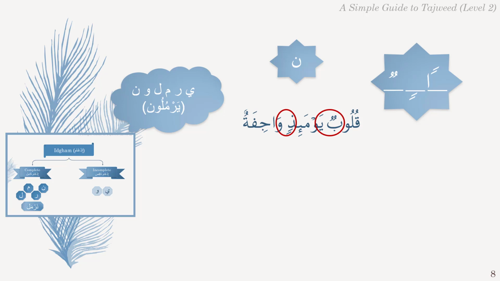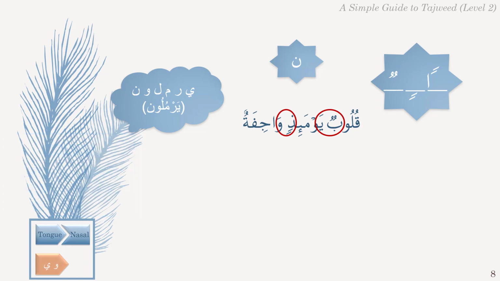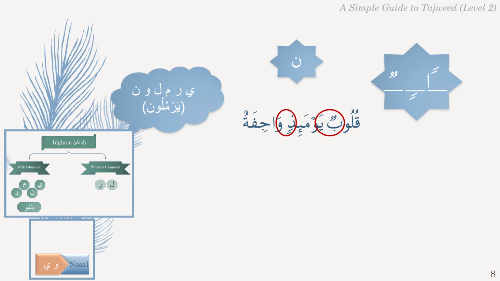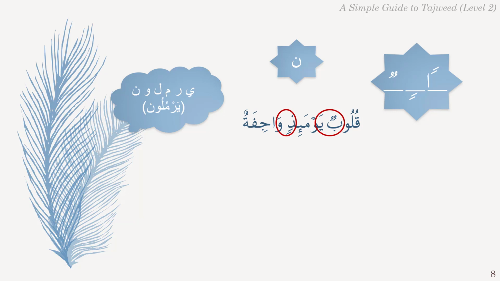This means that only the tongue part of the Noon Saakinah of Tanween has merged into the following letter, and the nasal part hasn't merged, so we can hear prolonged Ghunnah. As Ya and Waw are from the Yanmu letters, the Idgham will be with prolonged Ghunnah. Notice that the sound is distributed equally between the nasal part and the mouth.